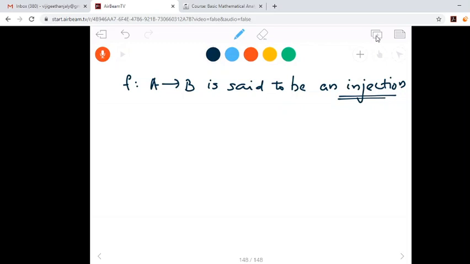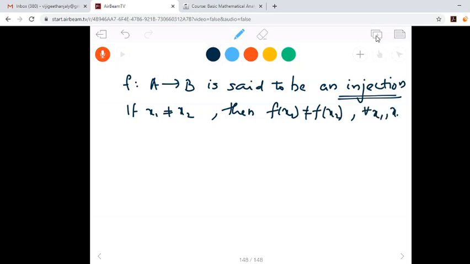Means distinct elements should have distinct images. Or we can say that if x1 not equal to x2, then f of x1 not equal to f of x2 for any x1 and x2 in A. So whenever x1 not equal to x2, f of x1 not equal to f of x2.